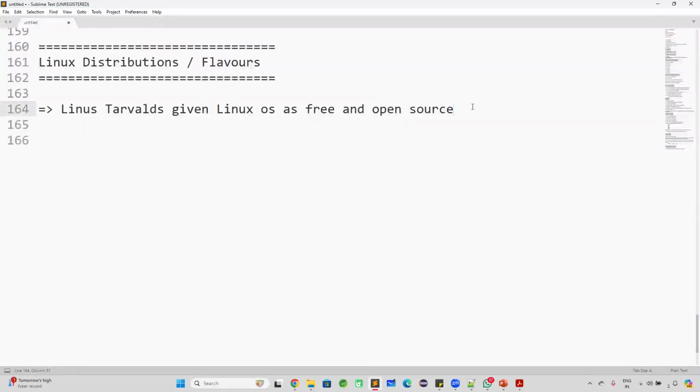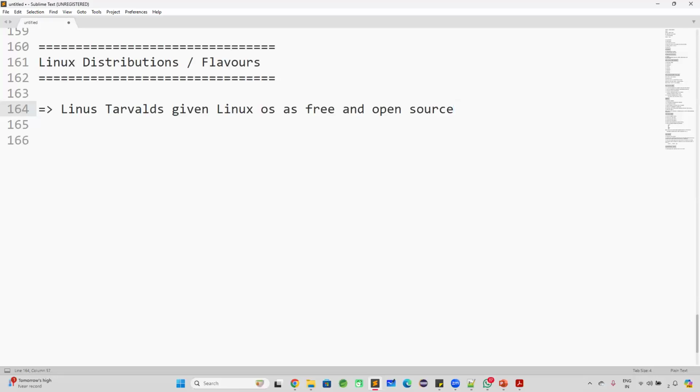For example, the Java language is free and open source. You can download the source code of Java also. Similarly, Linus Torvalds has given the Linux operating system for free of cost, and he has given the source code also.